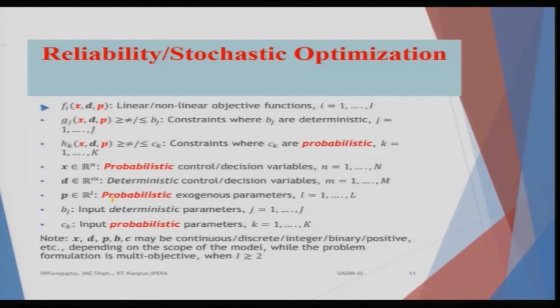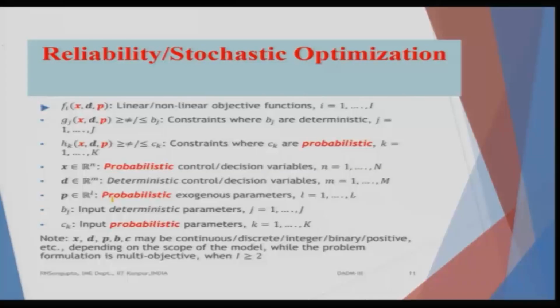g_j are the constraints where b_j are deterministic. We are not going to consider the right hand side as non-deterministic. So, they will be fixed; only the concept of stochasticity would come in the parameter values p, which are external to the system, and the decision variables based on which you are going to take the decision. And h_k are the constraints where c_k are probabilistic. So, the right hand side we have divided into two different sets, meaning two different types of constraints, one deterministic, another non-deterministic.